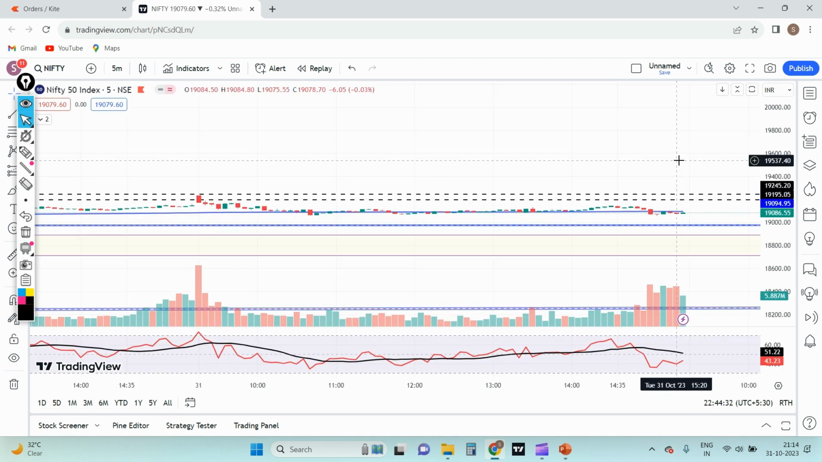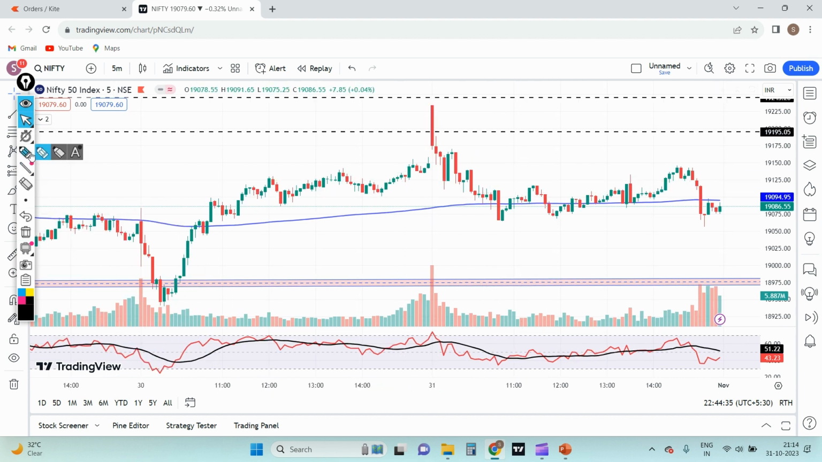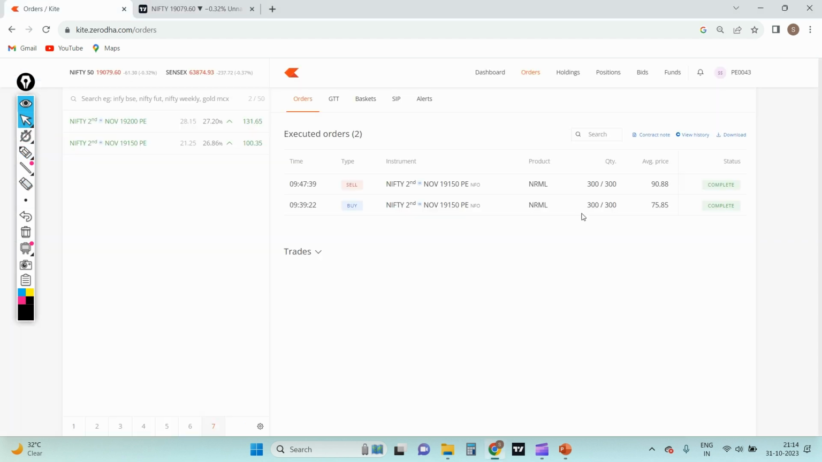Moving on to today's trade, I waited for almost four candles to form, and in the fifth candle I saw that Nifty had come to a similar position where it had taken resistance, and then I saw this huge green candle formation. Let me show you my position. I had entered the 19,150 PE of this weekly expiry. I bought around 300 quantities at an average price of 76 rupees. The exact timing was around 9:39.